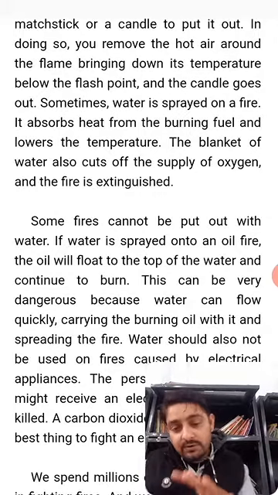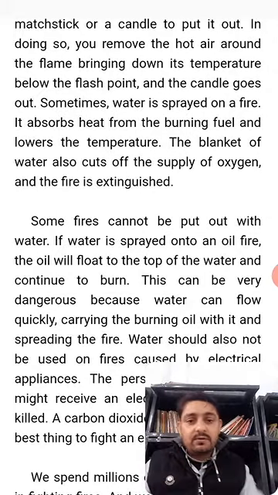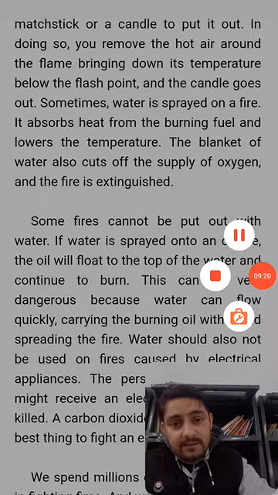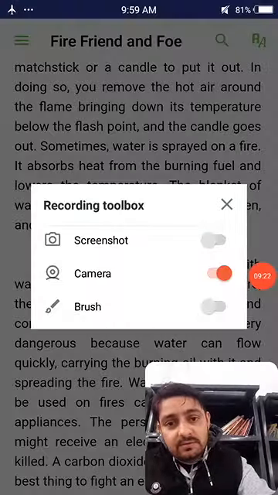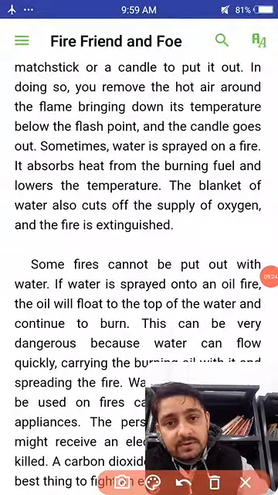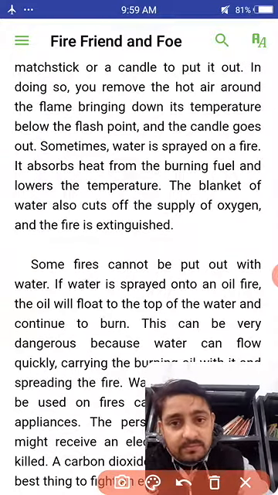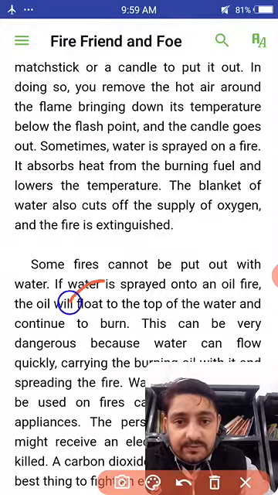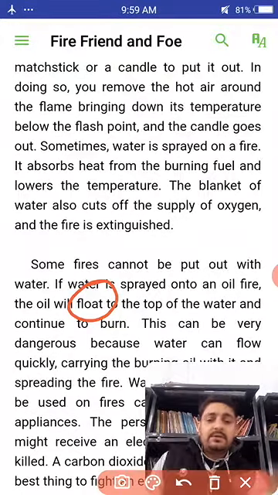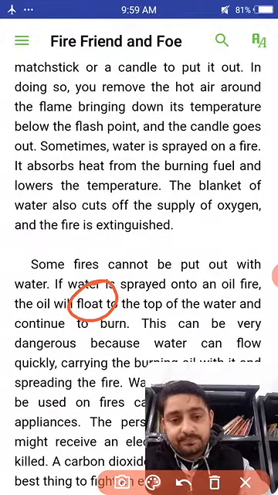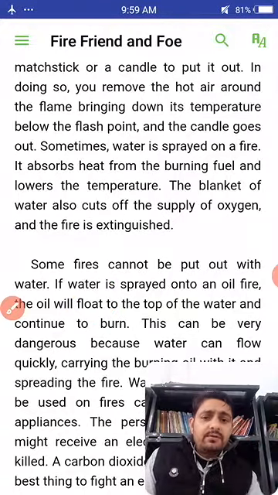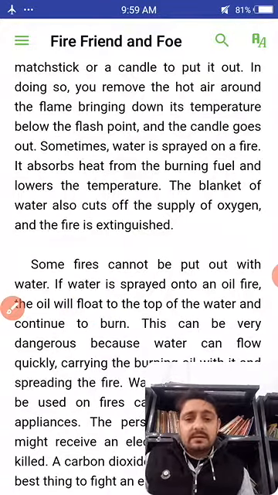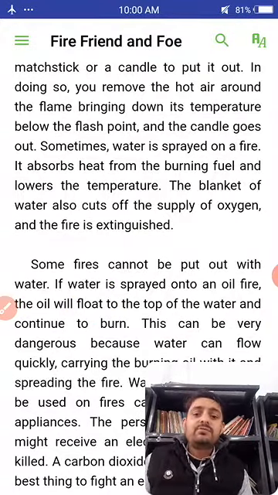The oil will float, meaning तैरना. That is called float. So the oil will float on the top of the water, and the fire will continue to burn.